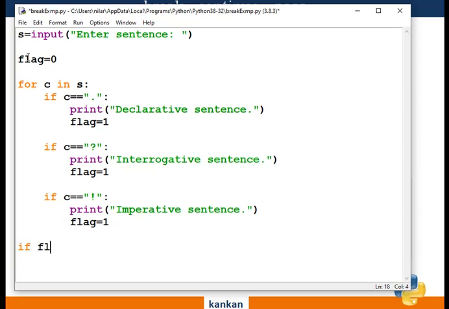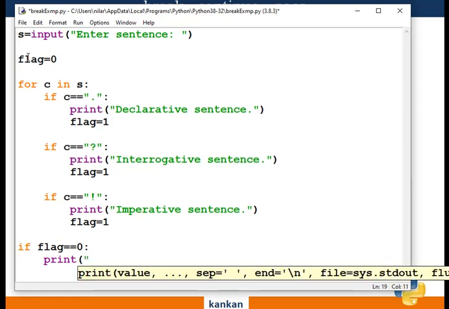If flag equals 0, then we will conclude that the sentence is not terminated properly.